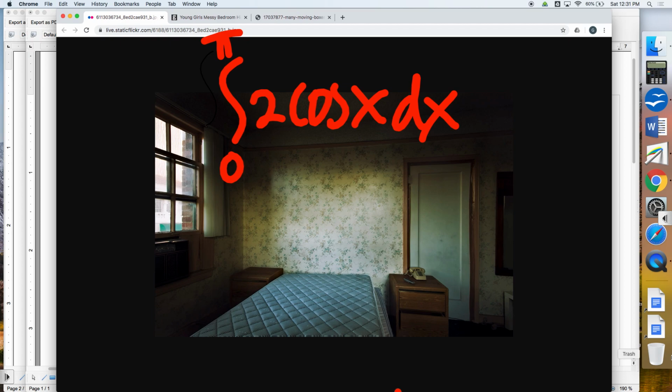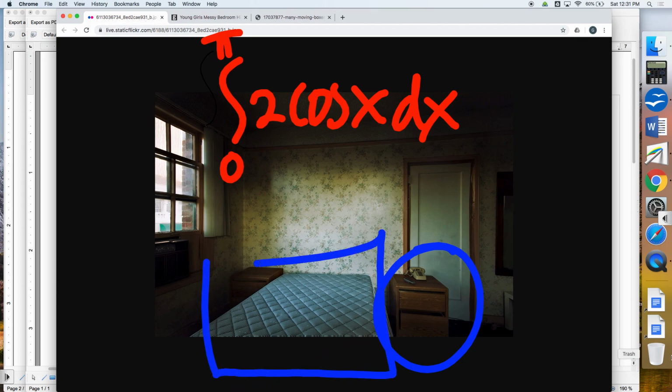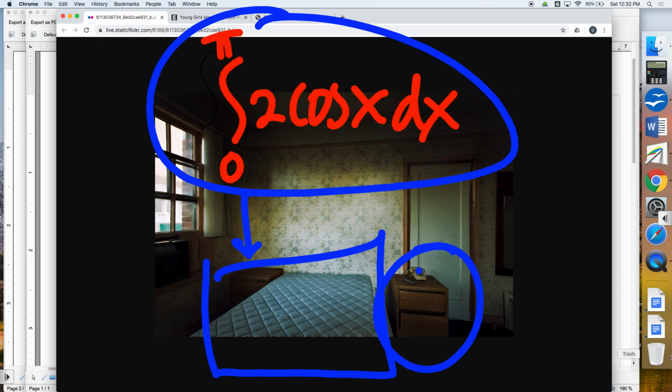Much like this room. If you walked into this room, you would just pick up this dresser, carry it to the truck, or you and your friend together would grab this bed with both hands and carry it to the truck, come back, get that dresser, carry it to the truck. You could just kind of walk in and get to it and move the bedroom. And that's kind of what was going on in this integral. You can just kind of look at it, write down the antiderivative, plug in the stuff, and get an answer.